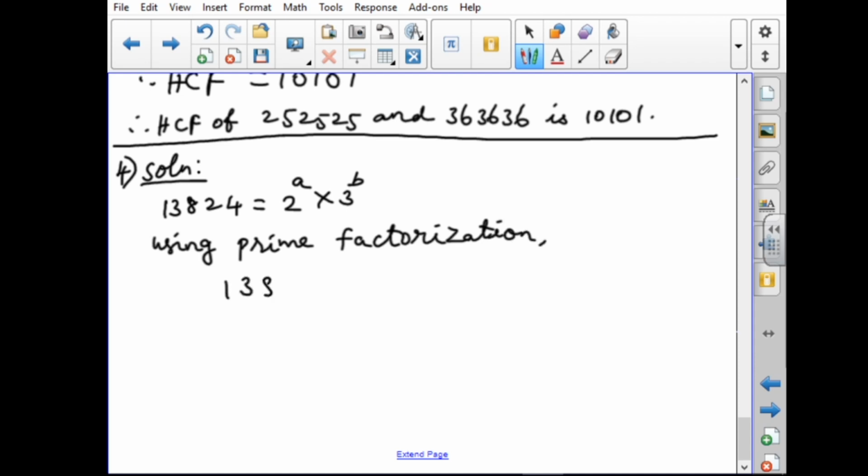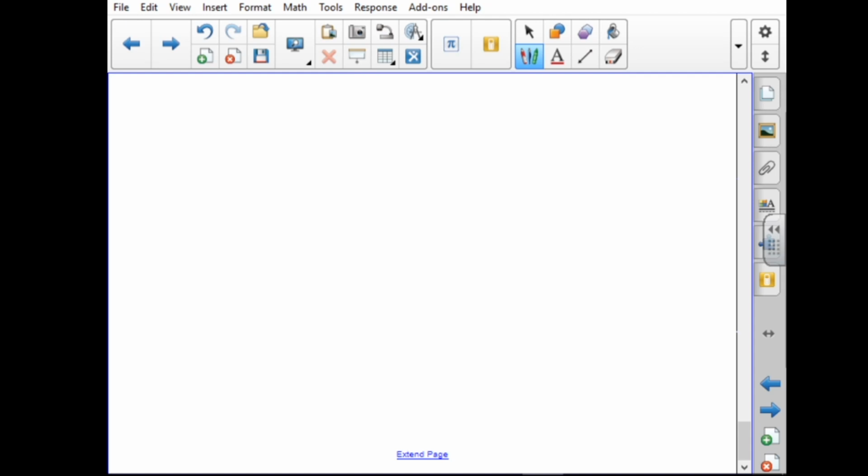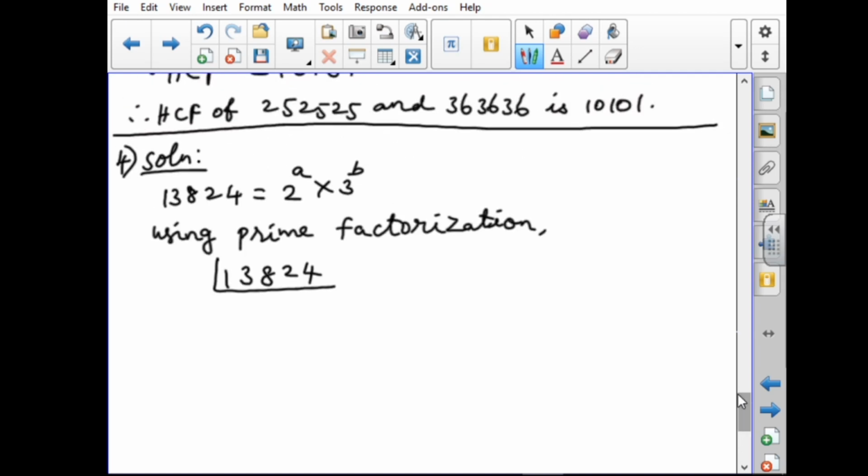Using prime factorization, 13824. We have to divide. It is an even number, so we start from 2. 6 2s are 12, balance 1; 9 2s are 18, balance 1, 2. Again, second table: 3 2s are 6, 4 2s are 8, balance 1, 11, 5, 6.